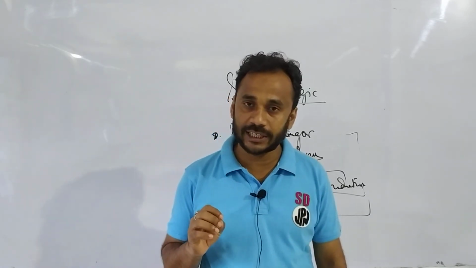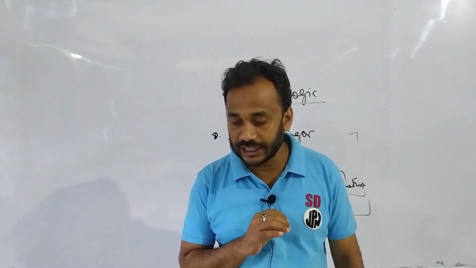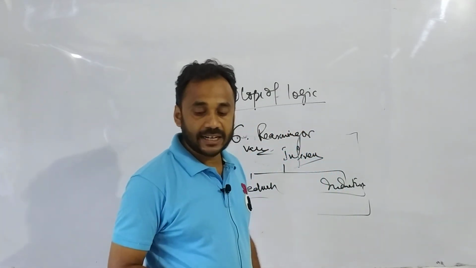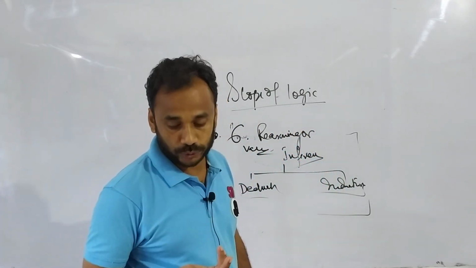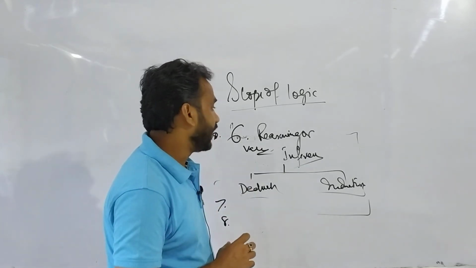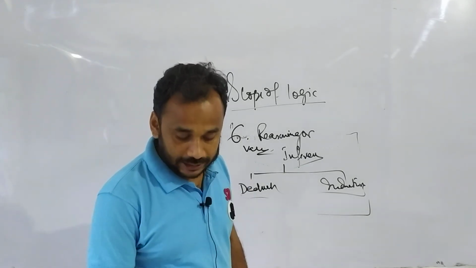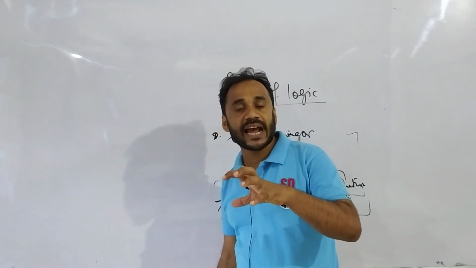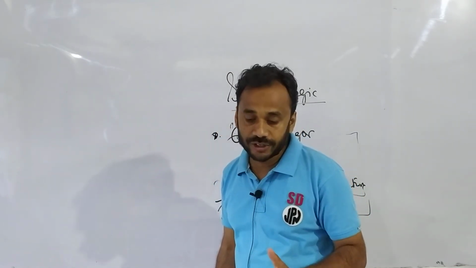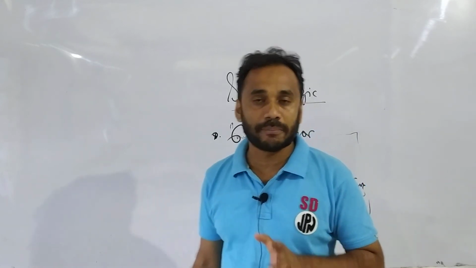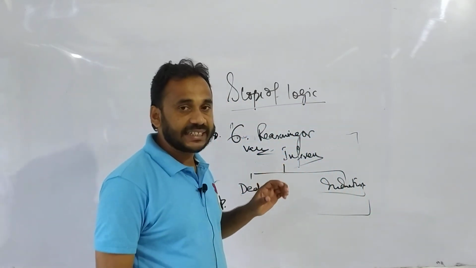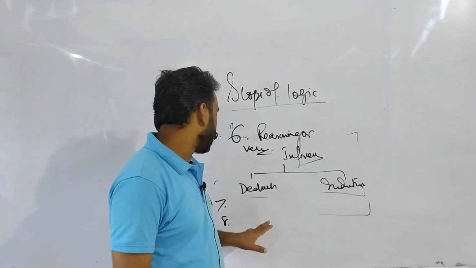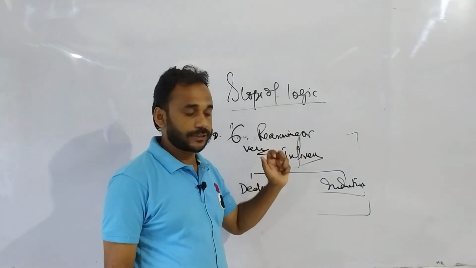Formal logic deals with formal truth and material logic deals with material truth. Generally deductive logic is called formal logic as it aims at formal truth, and inductive logic is called material logic as it aims at material truth. This comes under the scope of logic.